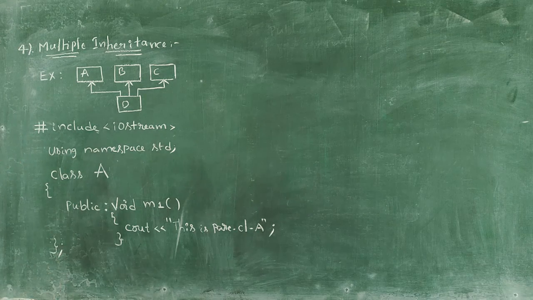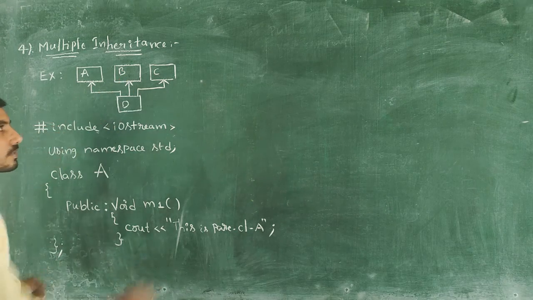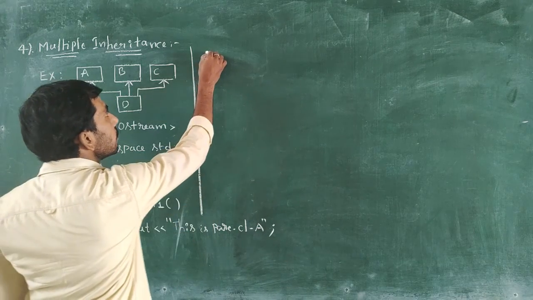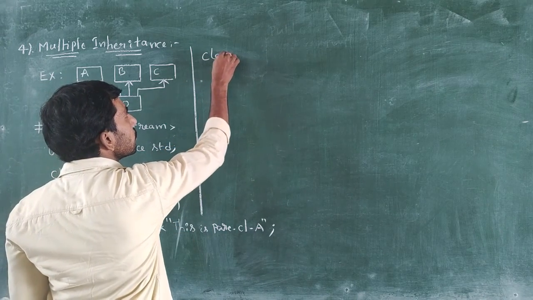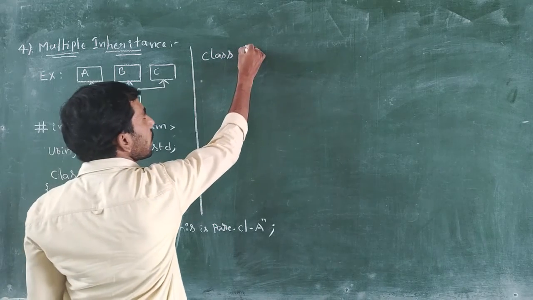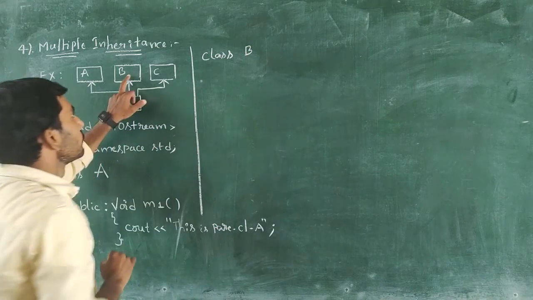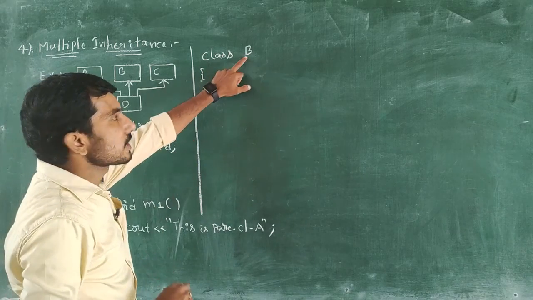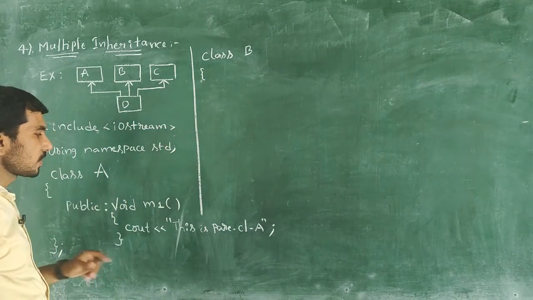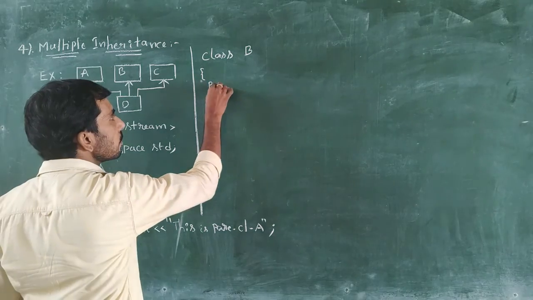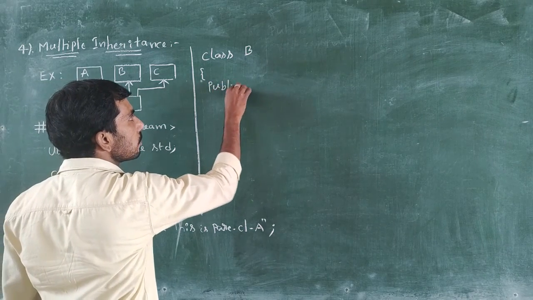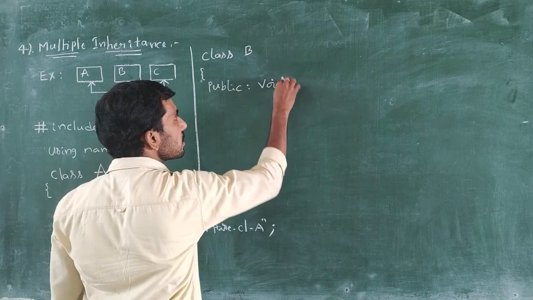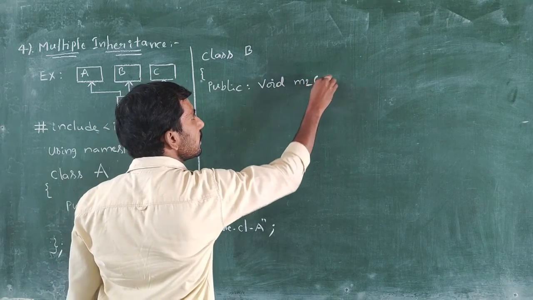Next, I want to implement one more base class. For that I am writing one more class declaration, that is class B. The next base class is class B, and within this class I want to define one more function, m2. Public is the access specifier, void m2.